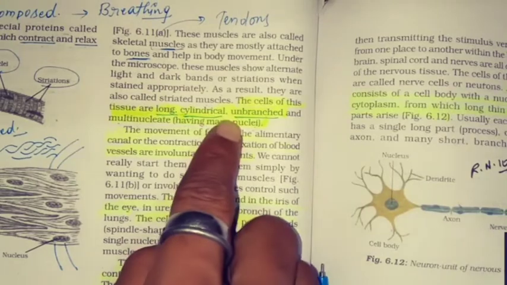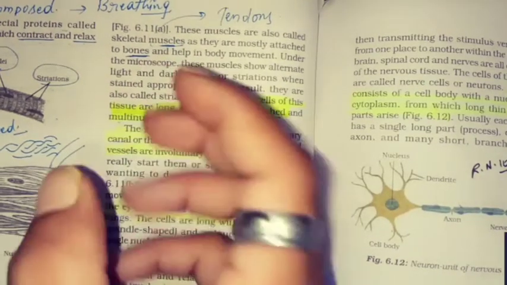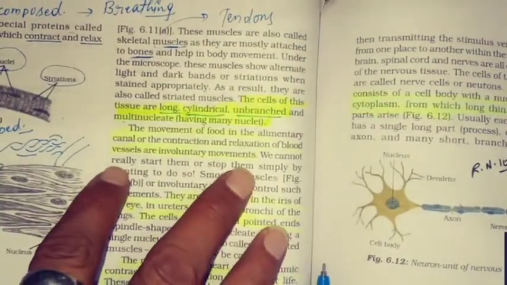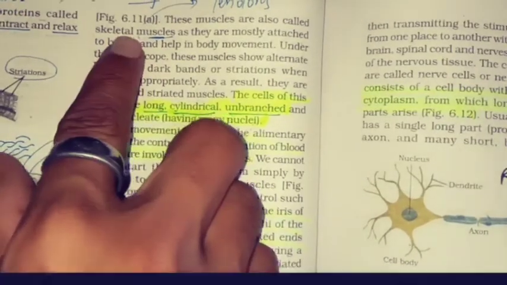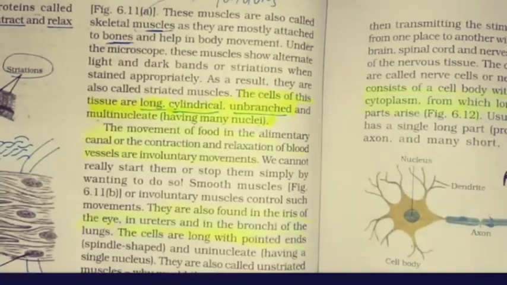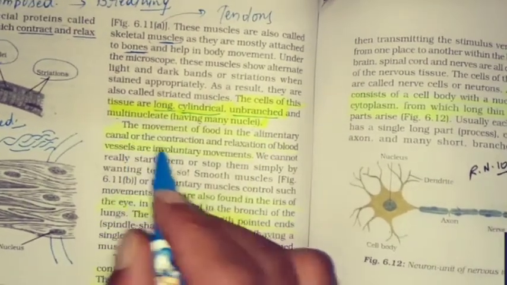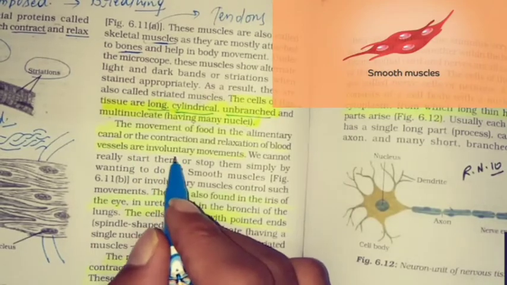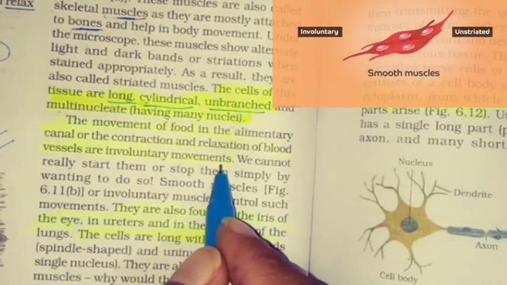So now we know the structure. Now we know how they are connected to bones and we can control them. These are all things we know about the muscular tissue which we are reading, the voluntary muscles, that is the skeletal muscles. The movement of food in the alimentary canal or the contraction and relaxation of blood vessels are involuntary movements. We cannot control the flow of blood. Can we control?